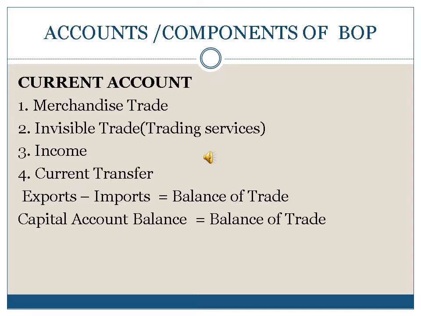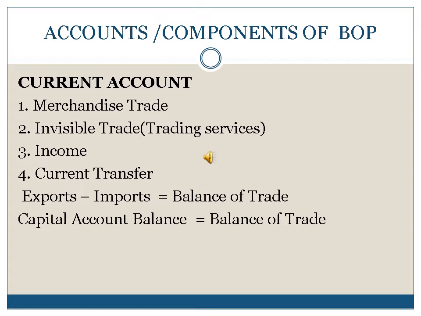Next, the components of balance of payment. These are the major components: current account, capital account, official reserve, and so on. The first one is the current account. Current account includes the merchandise trade, which means trading goods, invisible trade, trading services, income, which means the net investments, and the current transfers, such as transfers between countries. These are the four items which are included in the current account.